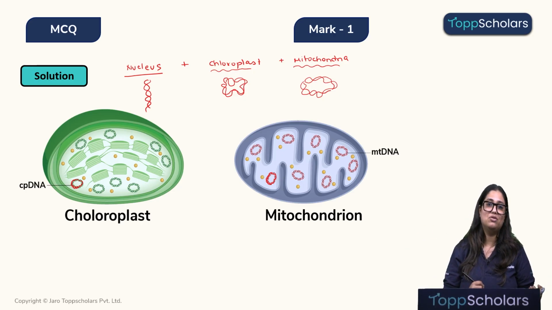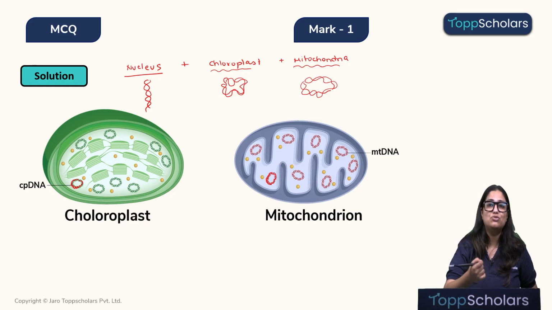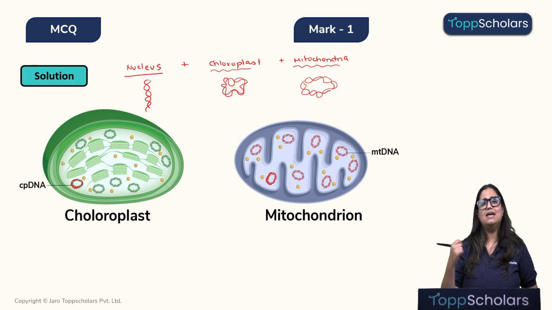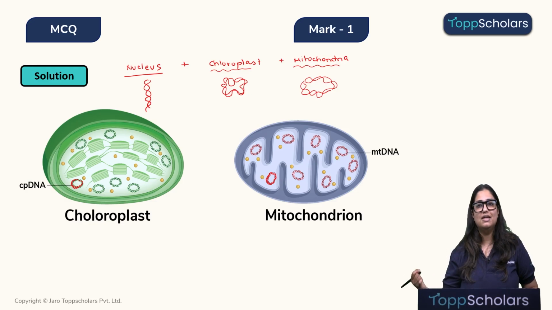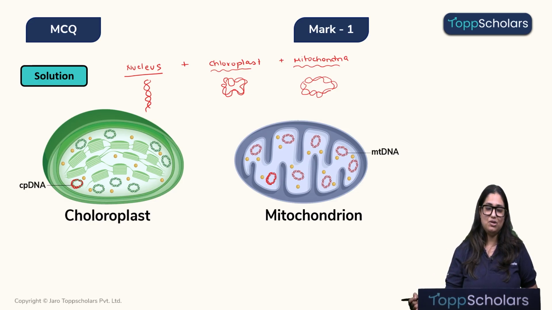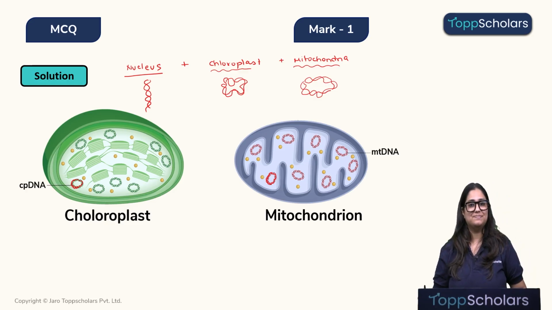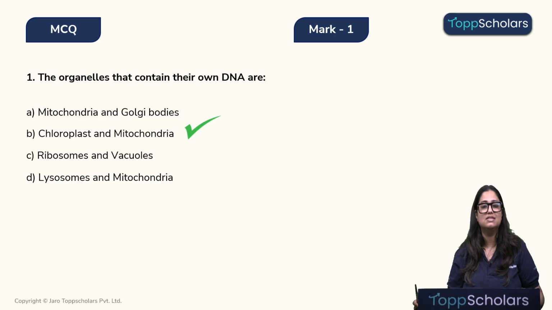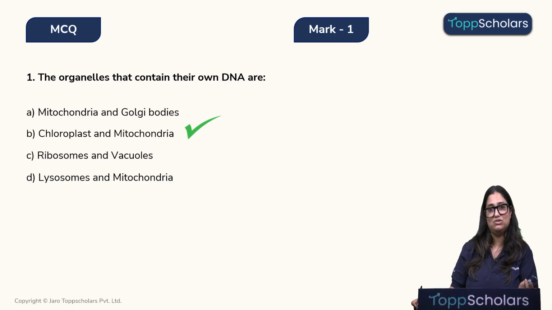And same with the mitochondria. So mitochondria, especially in the muscle cells, replicate very fast. And we usually see an athlete's muscle has more mitochondria in each cell as compared to a normal individual's muscle cell. Alright, and why is that possible? Because inside a cell, this mitochondria can simply replicate on its own without getting any command from the nucleus. Alright, so children, the correct answer over here is option B, that is chloroplast and mitochondria.